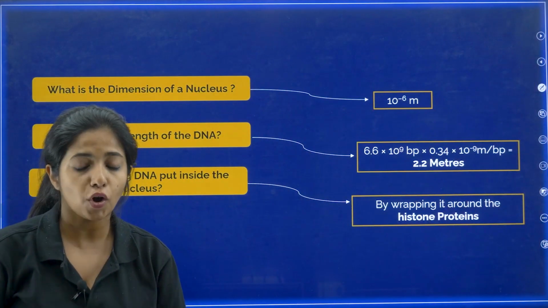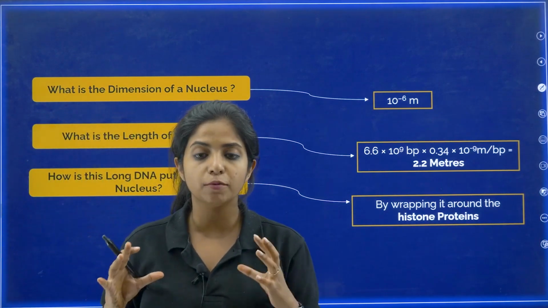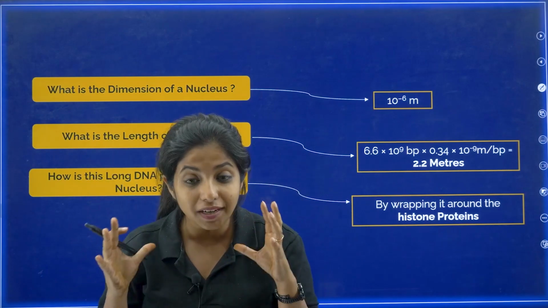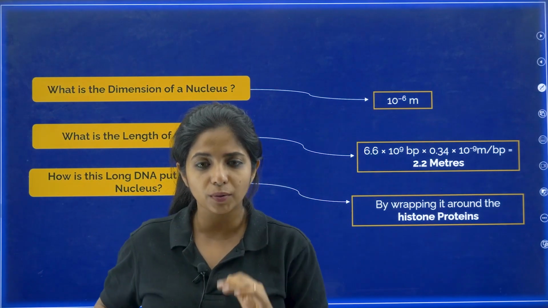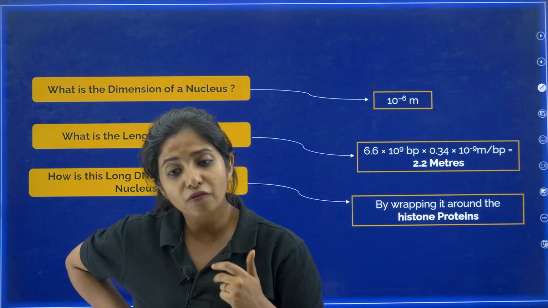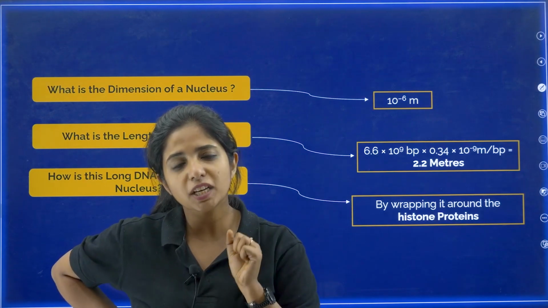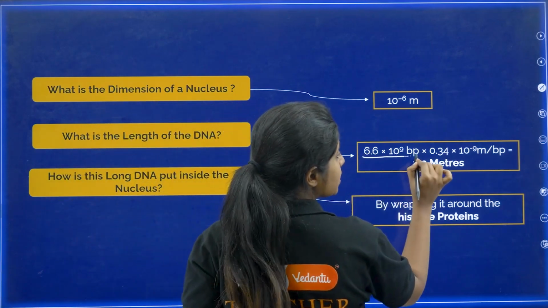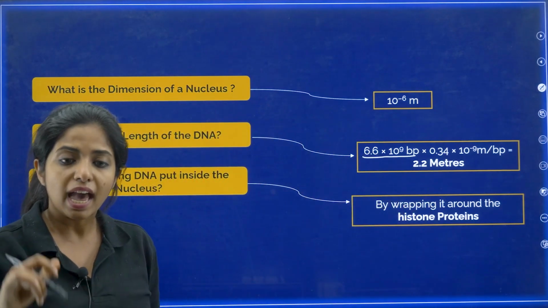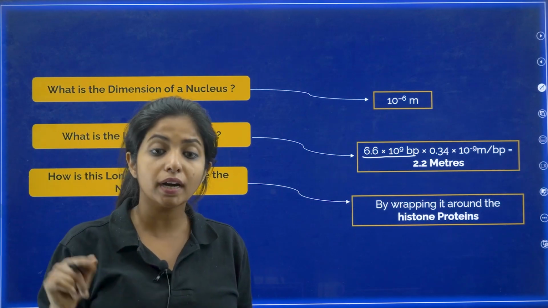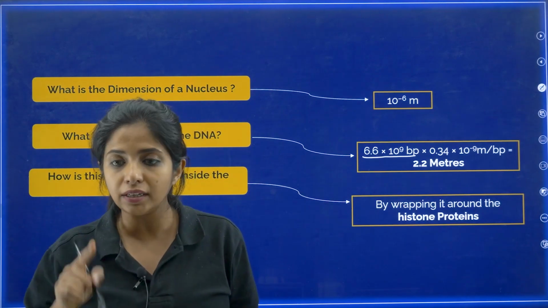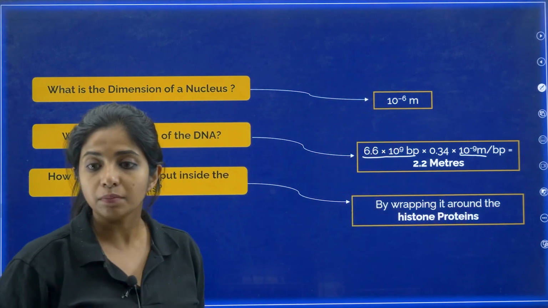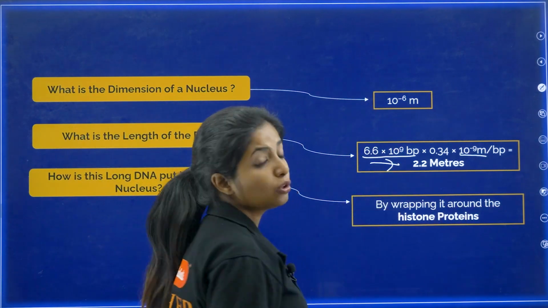Now, what is the dimension of a nucleus? It's just 10 to the power minus 6 meters. You see how small it is. But what is the length of our DNA, my dear children? We have 6.6 into 10 to the power 6 base pairs, and in between each base pair I told you there is a space of 0.34 nanometer, which in meters is 10 to the power minus 9 meters. So the total comes out to be 2.2 meters.